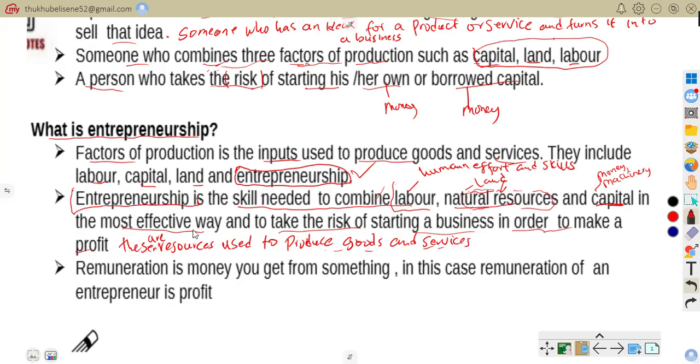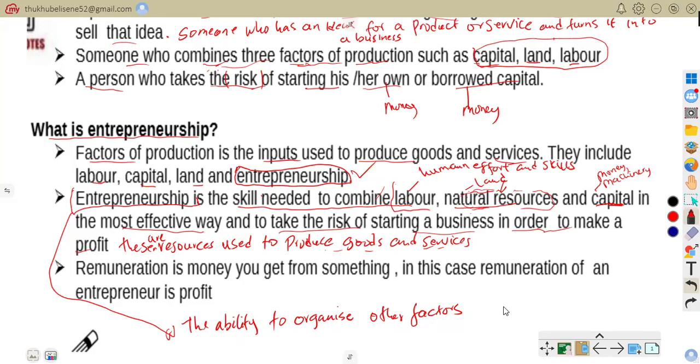It means the ability to organize other factors and take risks. So that is that. Hope we are together on that.